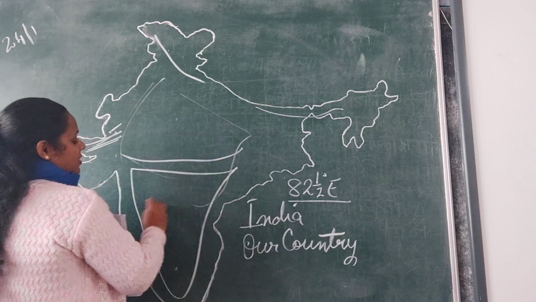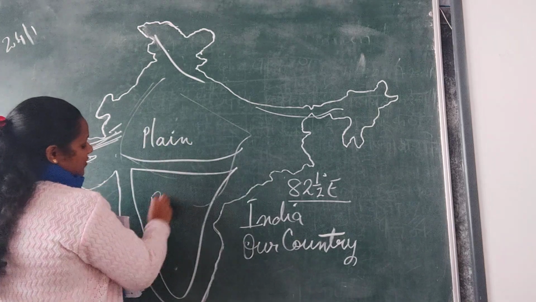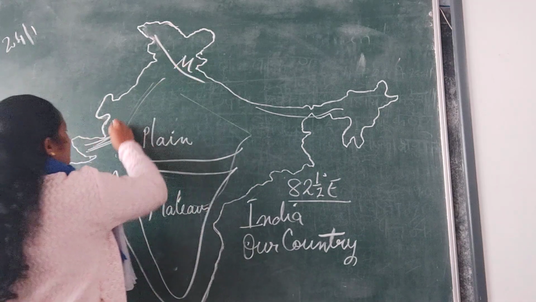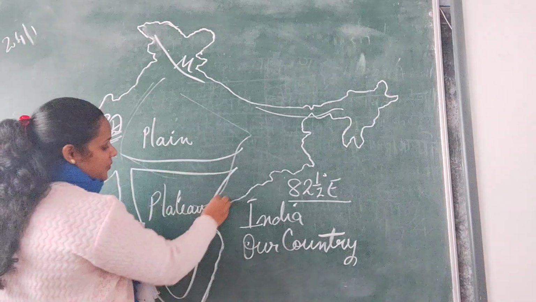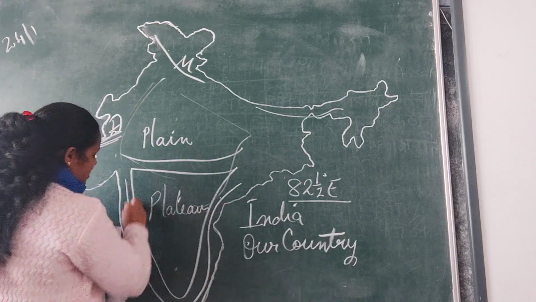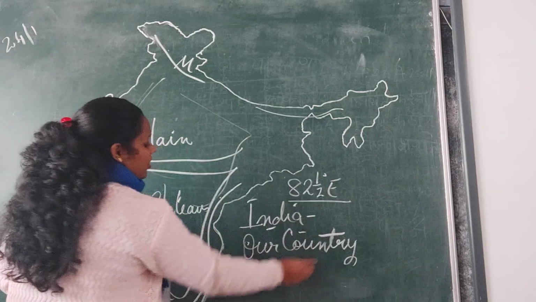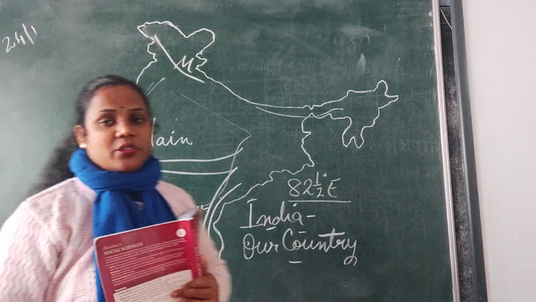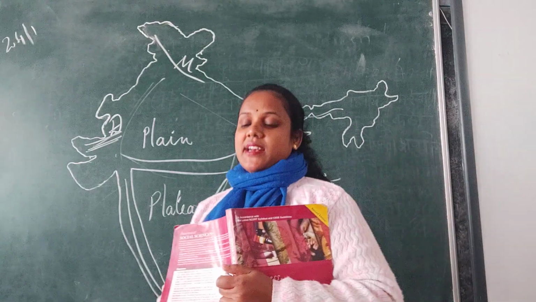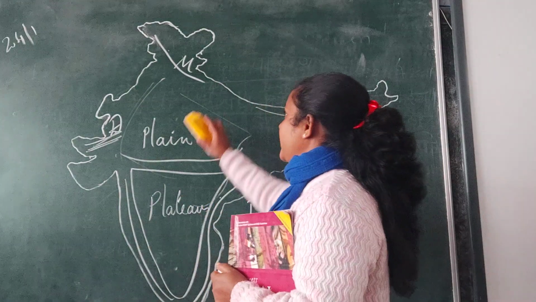Mountains, plain, plateau. Here it is plain. Here you have got plateaus. Here you have mountains. Here you have got desert. Then here we have got coastal plain areas. These all is your coastal plain area. And here we have got islands. Okay, so we have different physical features. And in the previous class I also told you about one physical feature we were learning about.